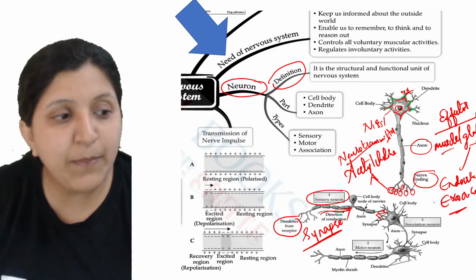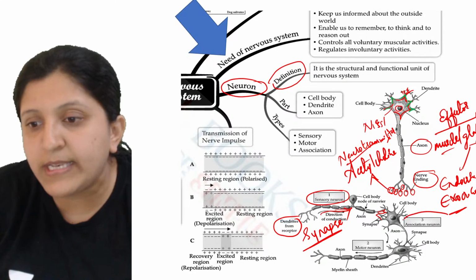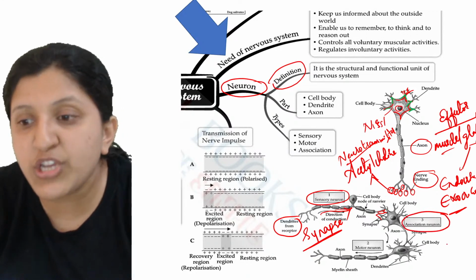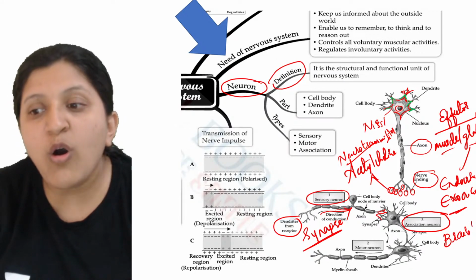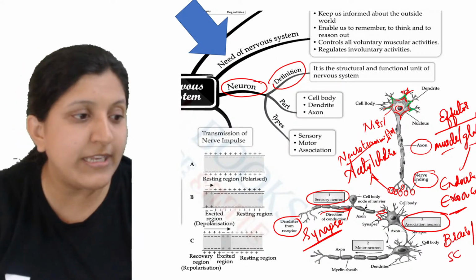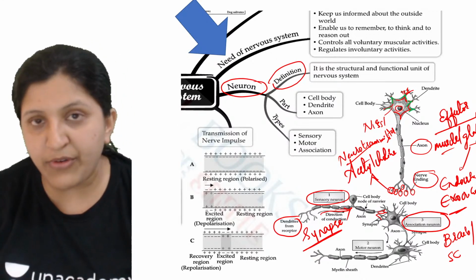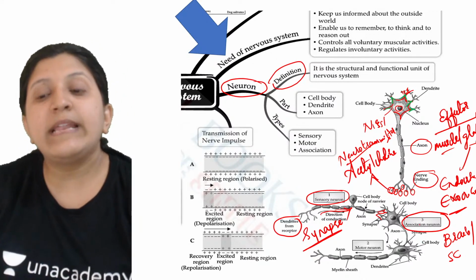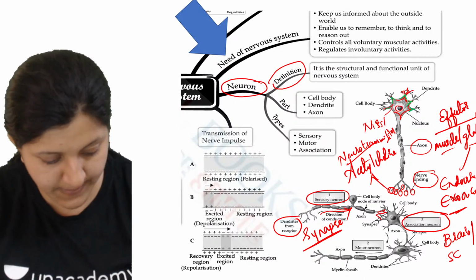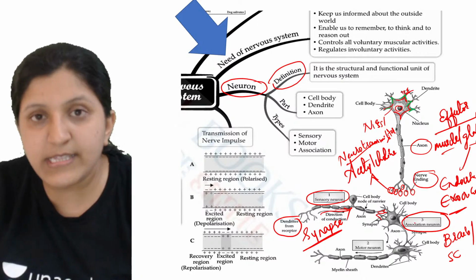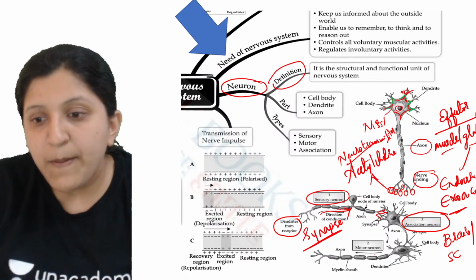Now in the brain, this association neuron which is labeled here, you can find in the brain, or this can be found in the spinal cord as well. So brain or spinal cord, you can find this one. This is present in them, and it will be carrying the information from the sensory neuron to the motor neuron.